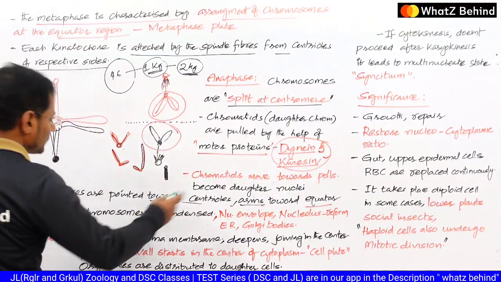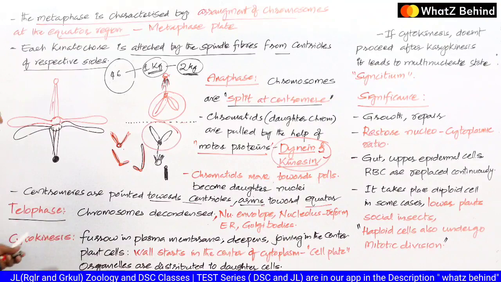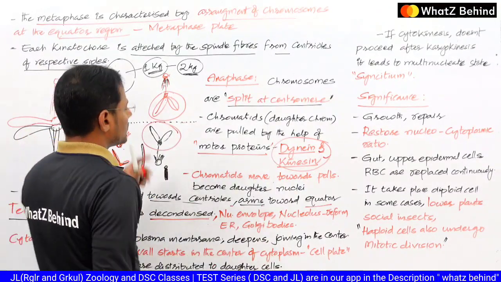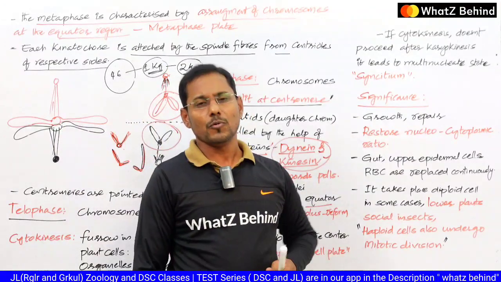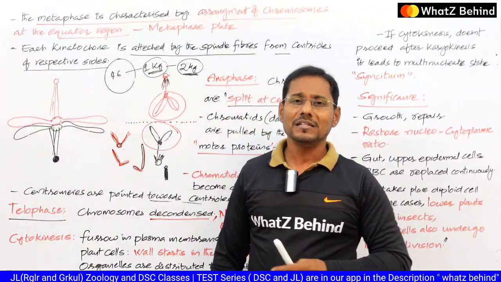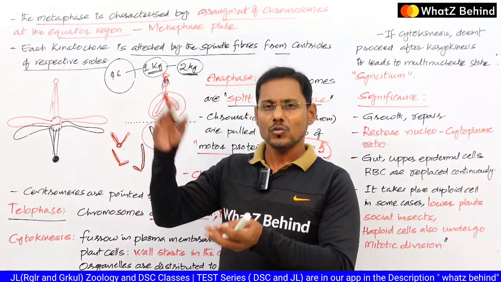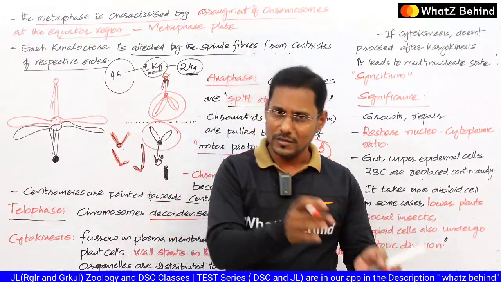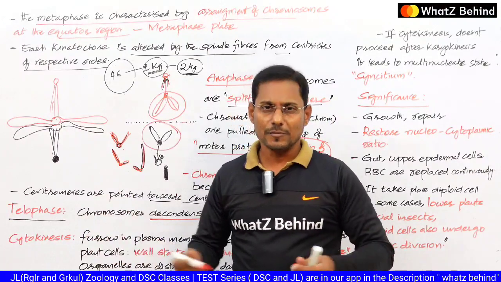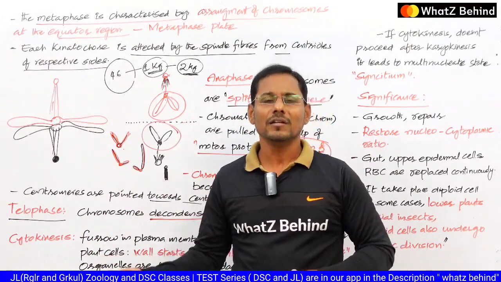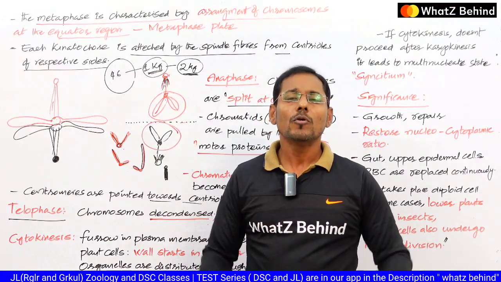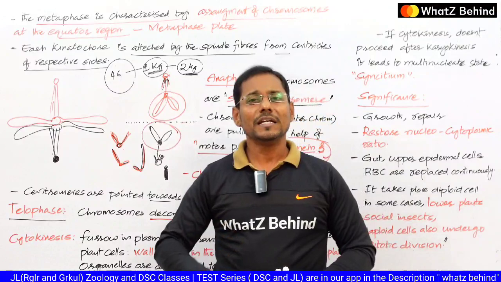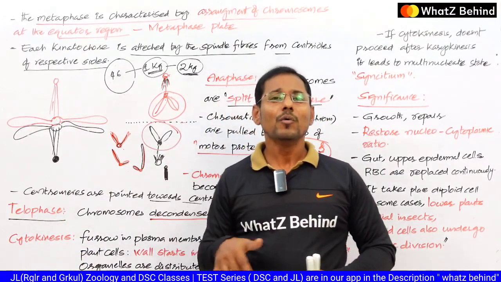Okay, and let us switch to the telophase. So chromosomes are decondensed. As we know, after the pulling of these chromatids towards the polar region, half of the chromosomes are in one pole and half the chromosomes are in the second pole. So decondensation takes place over there. As a result, the chromatin is formed. So no more chromosomes in the telophase. And the changes which took place in the prophase are reverted in the telophase.